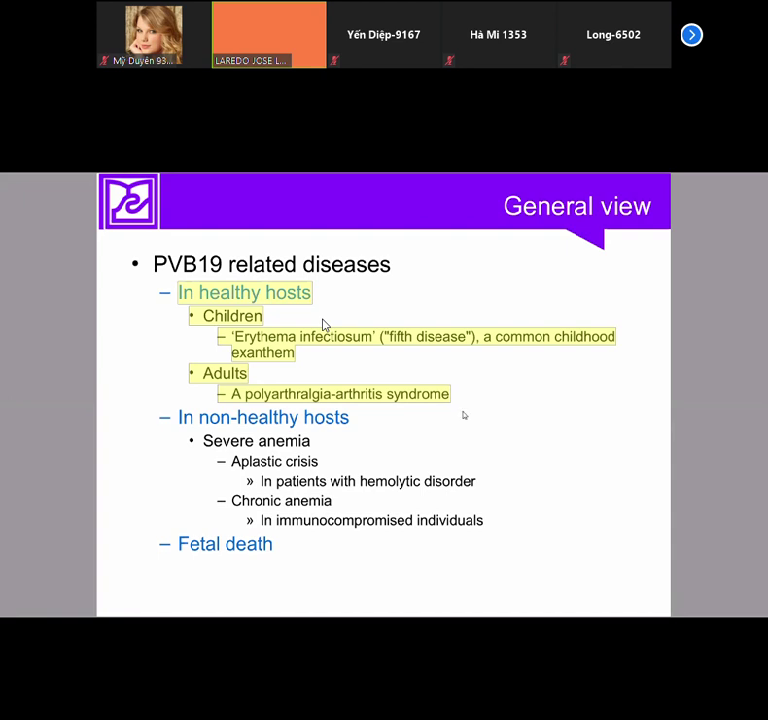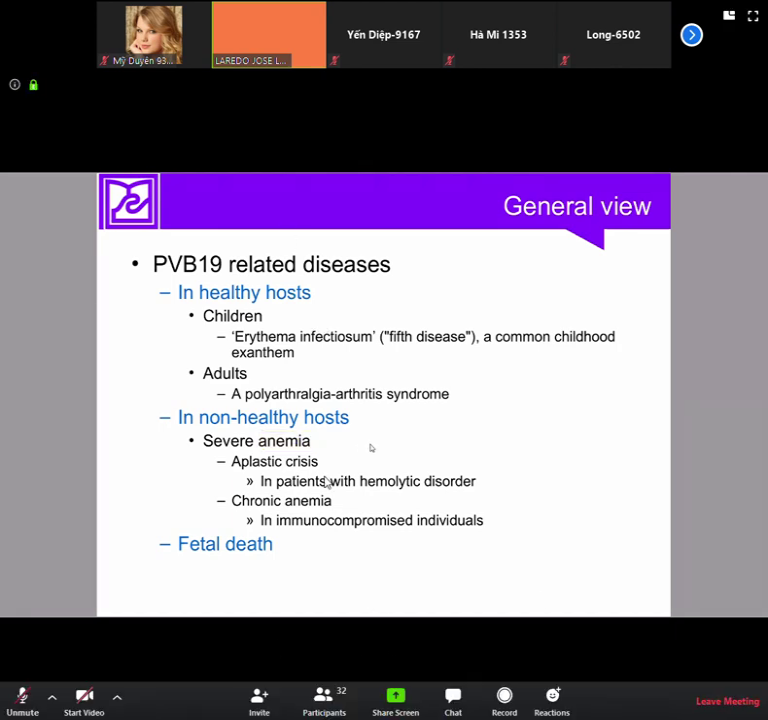It's very mild. However, in non-healthy hosts, what do I mean when I say non-healthy? Non-healthy means immunocompromised people. Non-healthy means people who have anemia because of another reason. What is the problem in these people?